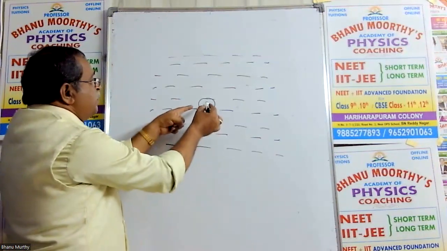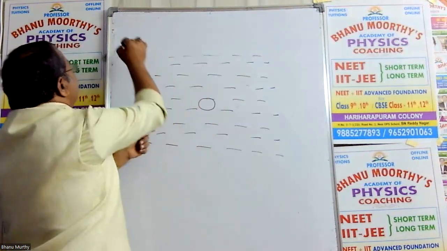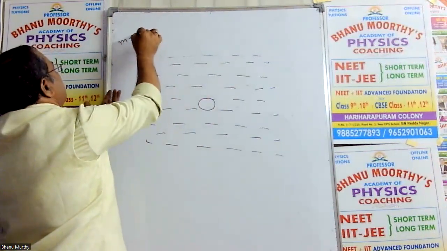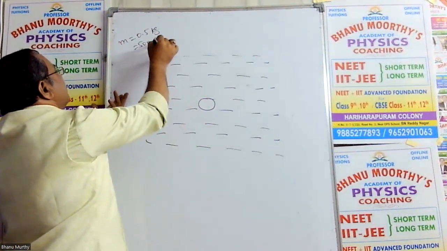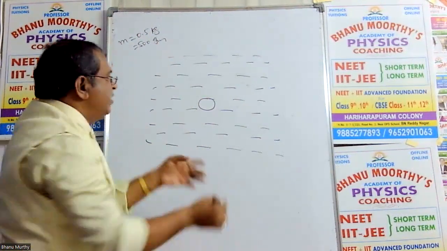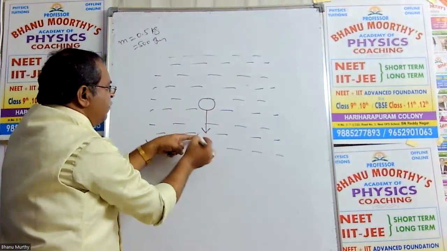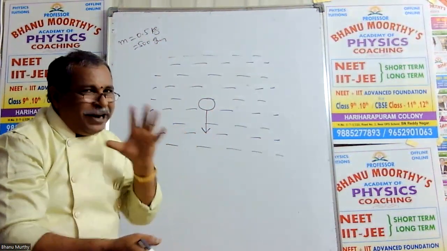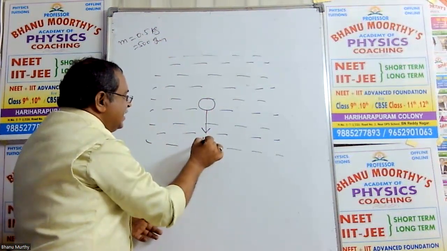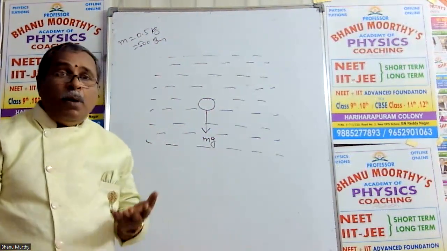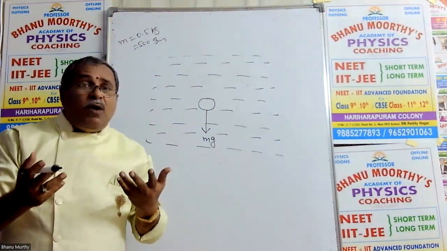So this metal ball has some mass. Mass of the metal ball is given, say for example 0.5 kg or 500 grams. Now it is coming down, gravitational force. It is an external force. Remember this point. The external force is the gravitational force acting on the ball. So that is mg.